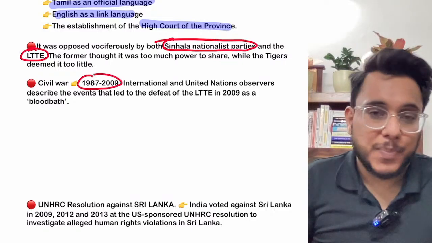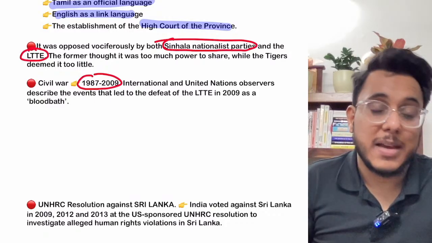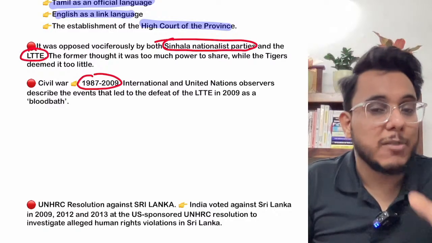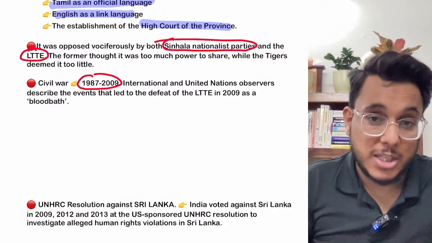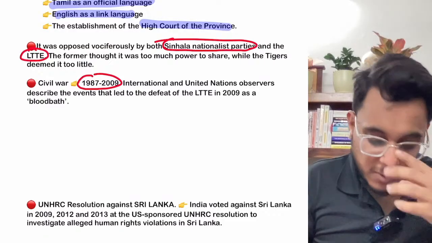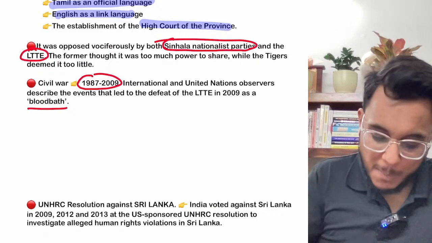During that time, it has been alleged that the Sri Lankan government or army carried out a lot of human rights violations. People were arrested, and many civilians were killed on the charge that they were supporting the Tamilian movement. It has actually been called a bloodbath.